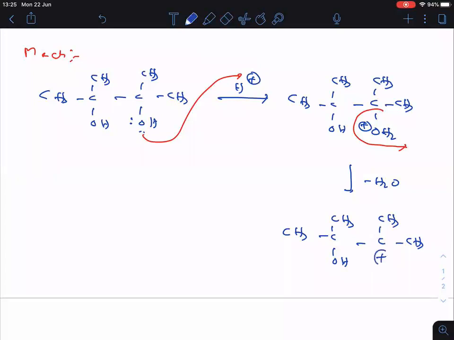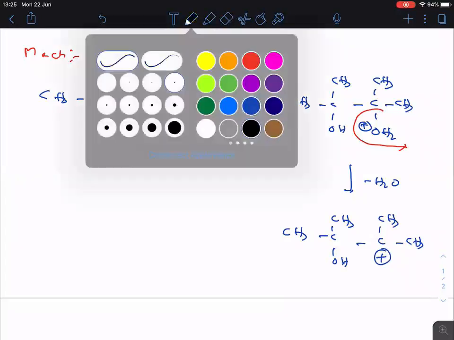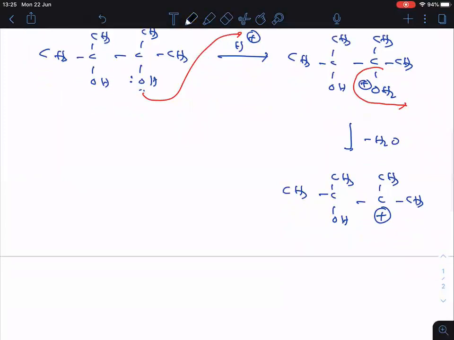Can anyone tell me which carbocation is formed? The carbocation formed is a tertiary carbocation. Am I right?